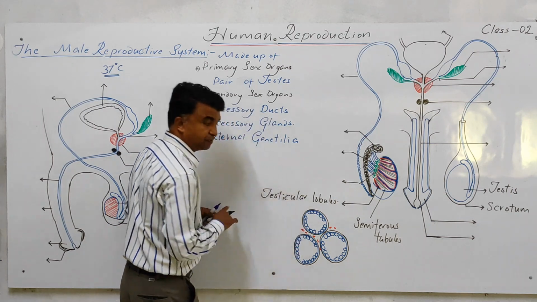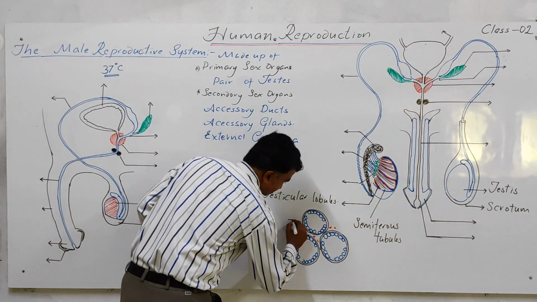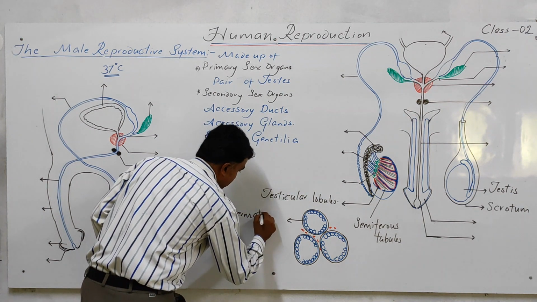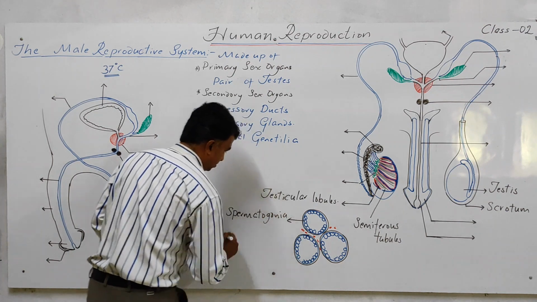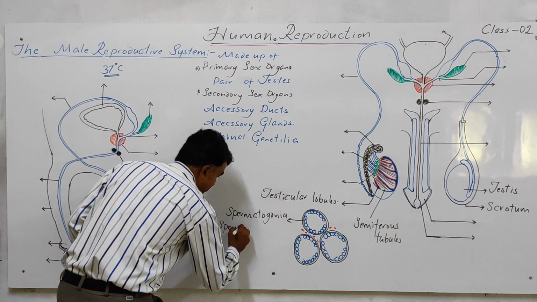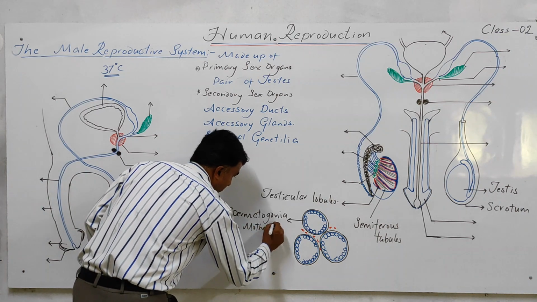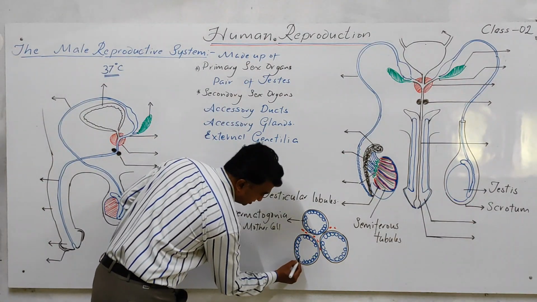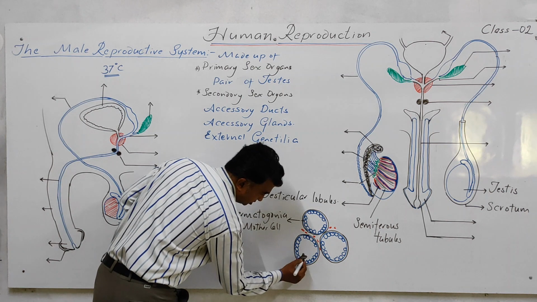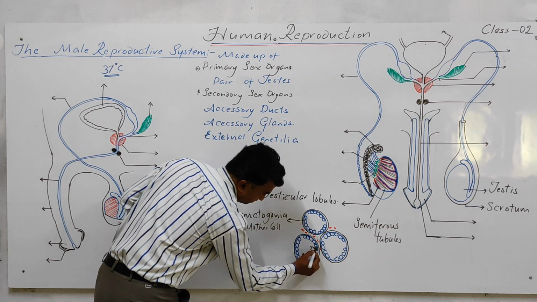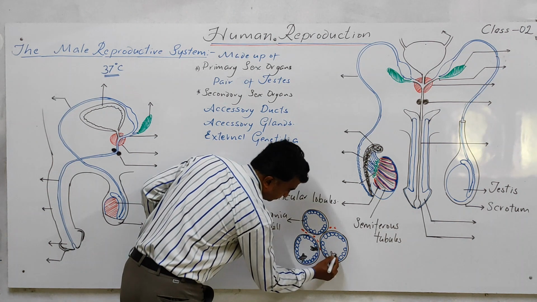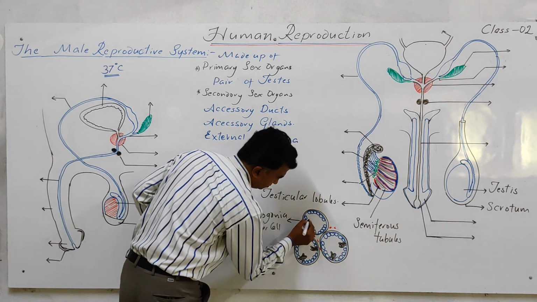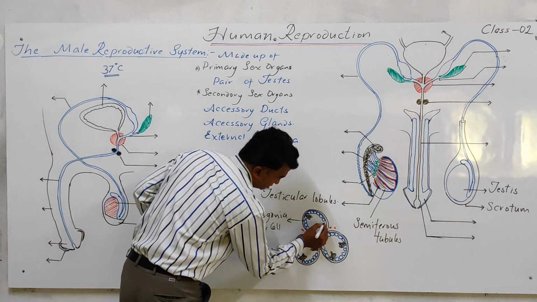Inside that, 2 special cells are there. This blue color cell is called spermatogonia, or sperm mother cell. Some other special cells are also there. These are a little bit elongated tubular structures, like this one. These are the Sertoli cells, this black color.